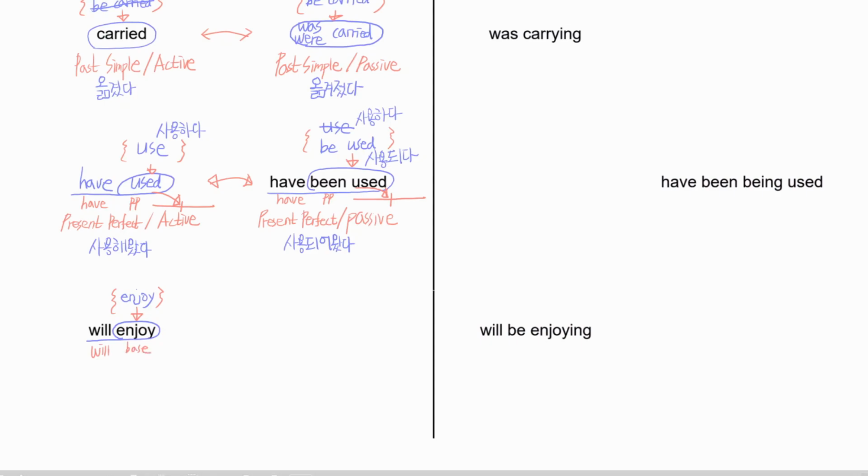So it is, of course, future simple tense. And it is active because we put enjoy instead of be enjoyed here, right? So what does it mean? It means, of course, enjoy means 즐기다. So will enjoy means 즐길 것이다.